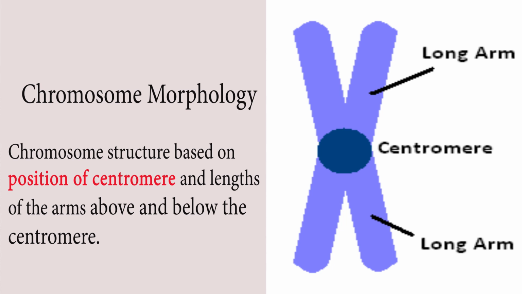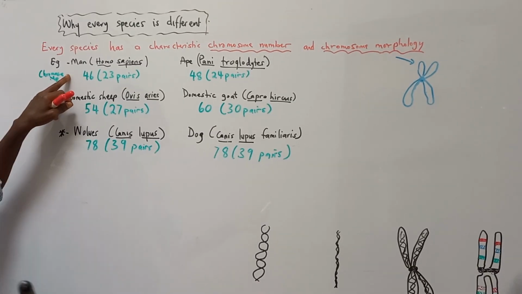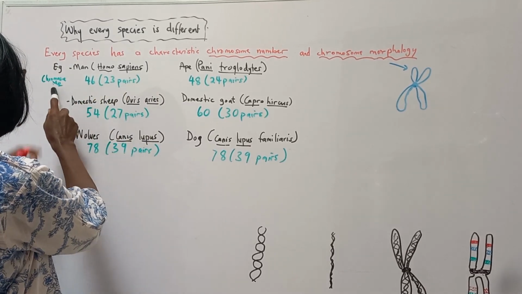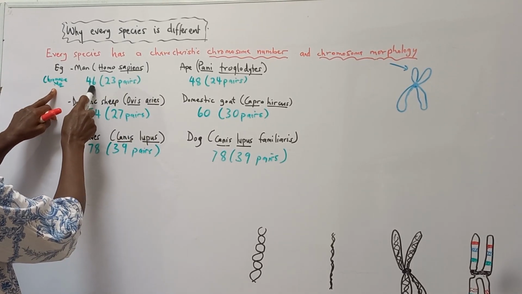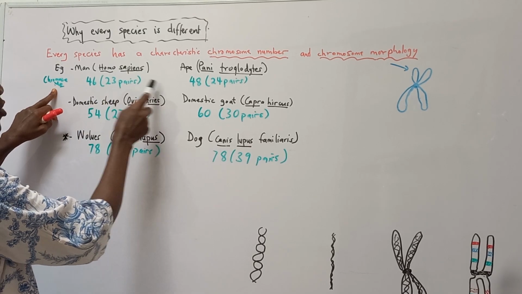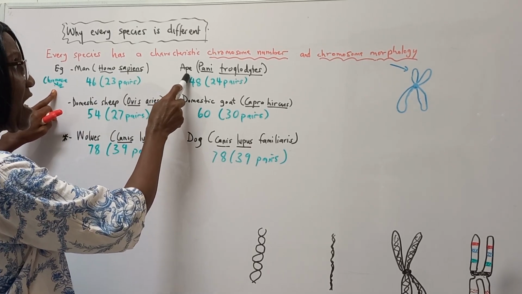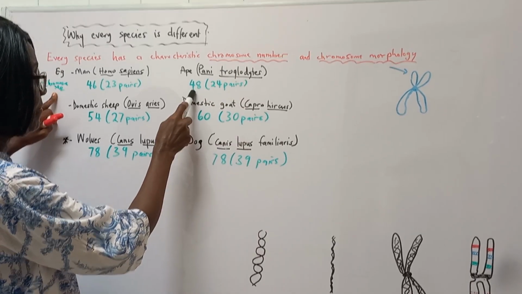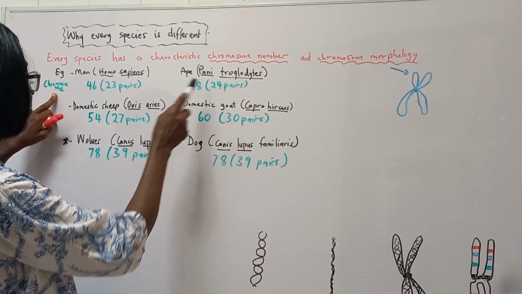Morphology is structure. So we give examples. We have man, the scientific name Homo sapiens. The chromosome number of man is 46, 23 pairs. Look at our close relatives, the apes. Pan troglodytes, the chromosome number is 48, 24 pairs.